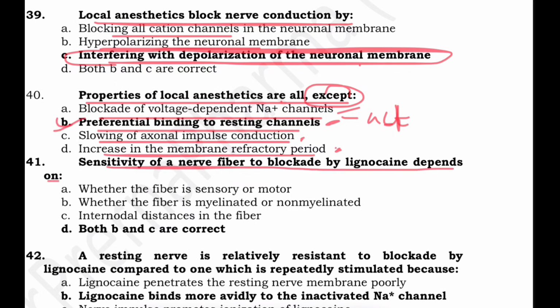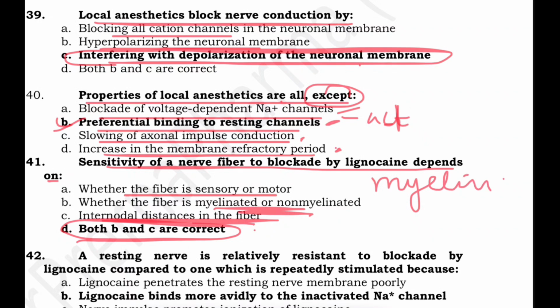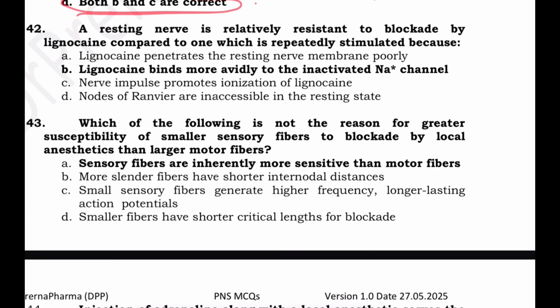Sensitivity of a nerve fiber to blockade by lignocaine depends upon whether the fiber is sensory or motor, whether the fiber is myelinated or non-myelinated, internodal distances in the fiber, or both B and C are correct. So sensitivity depends on myelinated versus non-myelinated and internodal distances. First comes whether it is myelinated or non-myelinated, then internodal distances. A resting nerve is relatively resistant to blockade by lignocaine compared to one that is repeatedly stimulated, because lignocaine binds more avidly to the inactivated sodium channel.